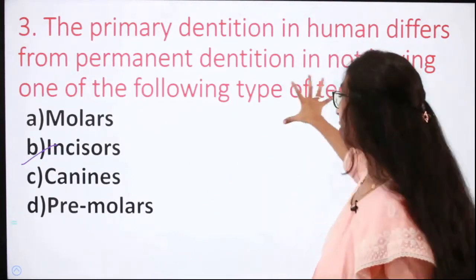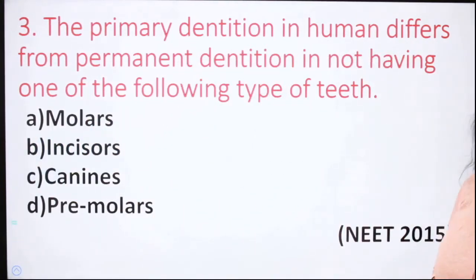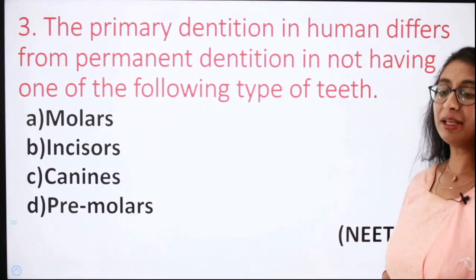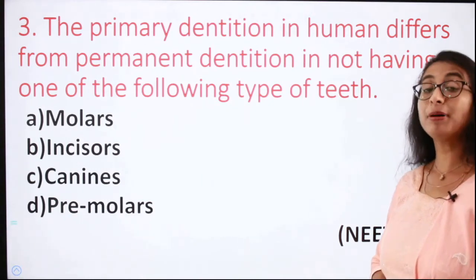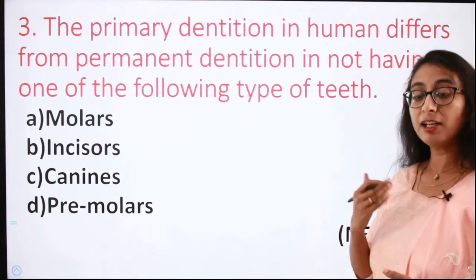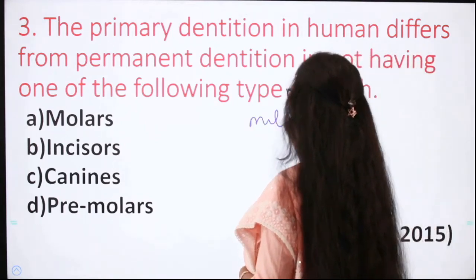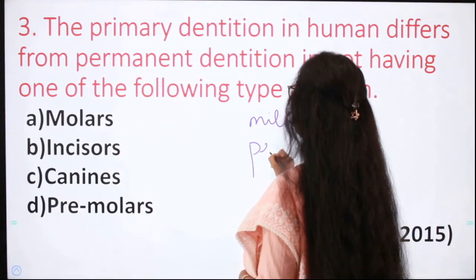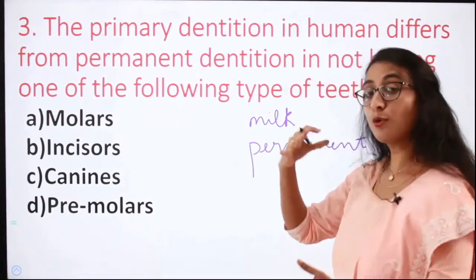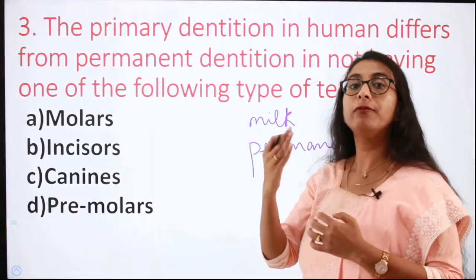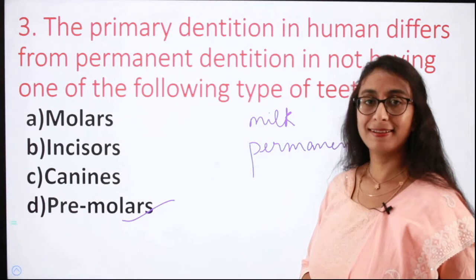Moving on to the next question from NEET 2015. The primary dentition in humans differs from permanent dentition in not having one of the following types of teeth. They are asking, what is the difference between milk teeth, or the deciduous teeth, and the permanent teeth? I told you we have two sets of teeth, isn't it? Milk teeth and permanent teeth. So what is the difference? Which set of teeth do the milk teeth lack? Again here the answer is premolar. Fine.